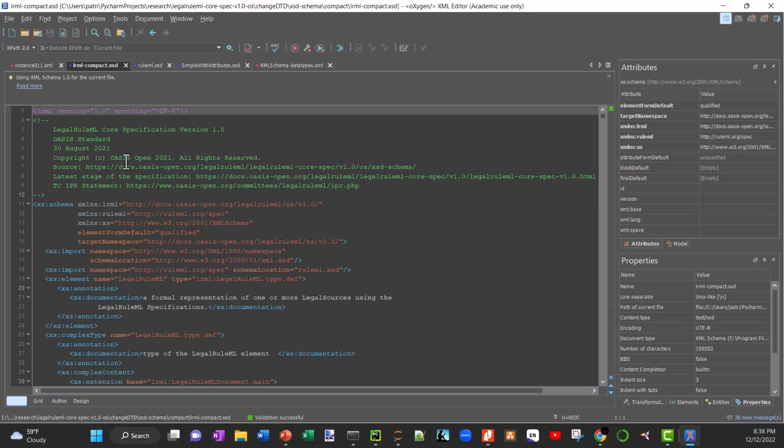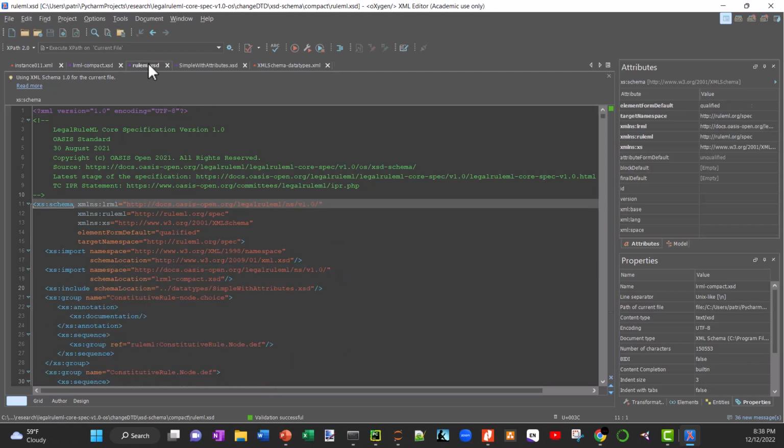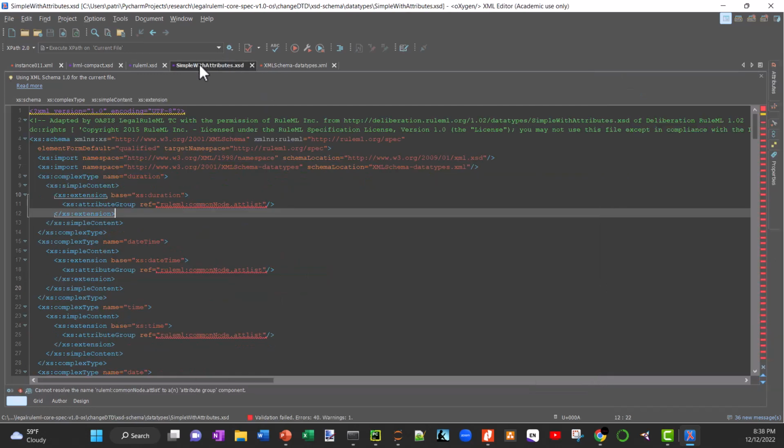And so we look at the legal rule specification, and you see here that it imports the rule XML, the rule modeling language, as well. When we go to the rule modeling language, you'll see that it adds this data types simple with attributes. And when we go to this particular data types simple with attributes XSD, it incorporates this XML schema data types XML.